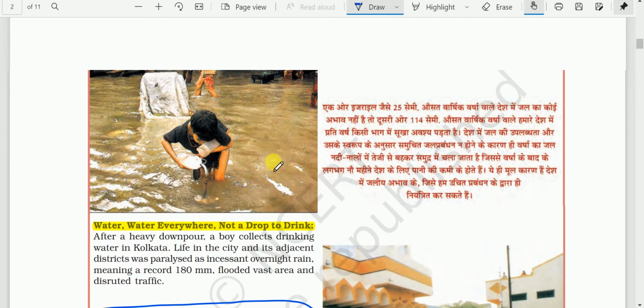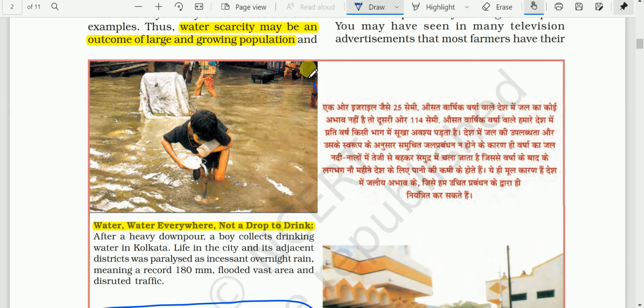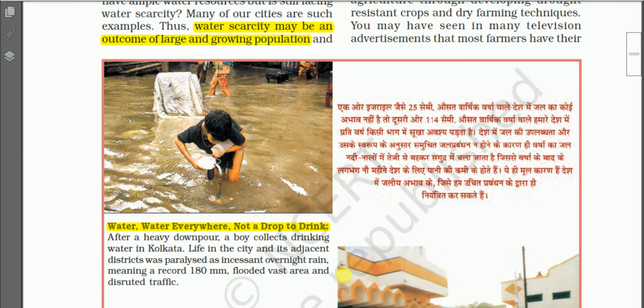Then, what do you know from this photograph? See here, water is everywhere. Just read the text, okay? Water everywhere, but not a drop to drink. What does it mean? And what is the boy doing here? What is the boy doing here? Water everywhere, not a drop to drink.